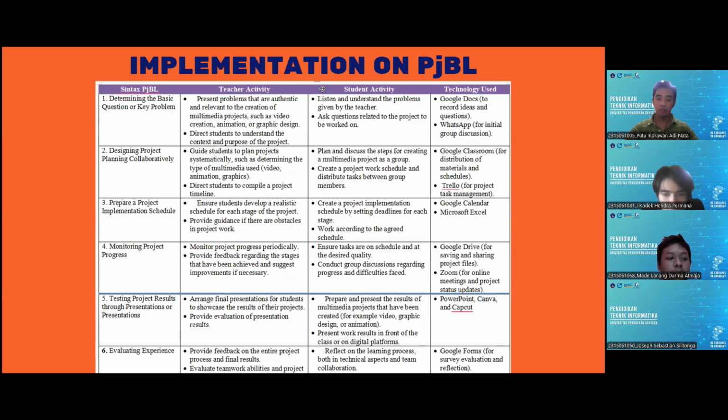In here, the students will also check the project to reflect on the learning process, where is the wrong in the project, such as the technical aspect and the team collaboration in the group. Technology used in here is Google Form for the survey, evaluation, and the reflection by the students. That is for the implementation of the project-based learning. I will give it back to the moderator, Joseph.